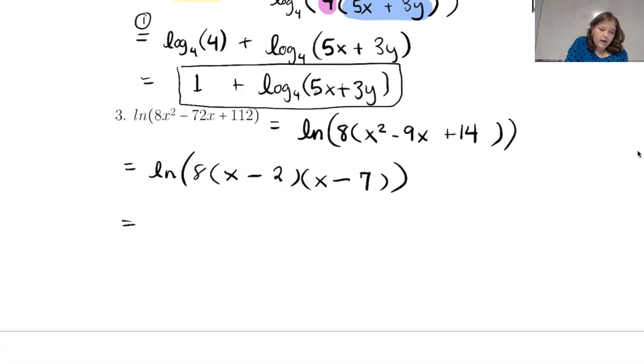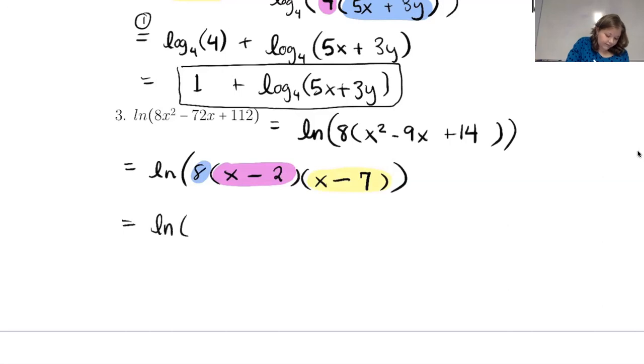So now we have the natural log of, instead of two things multiplied together, we actually have 3 things being multiplied together. But this concept is exactly the same. If we go from the natural log of 2 things being multiplied together, we can write it as 2 natural logs being added. Same thing if we go with 3 things being multiplied together on the inside, we can write it as 3 separate logs that are all added up.